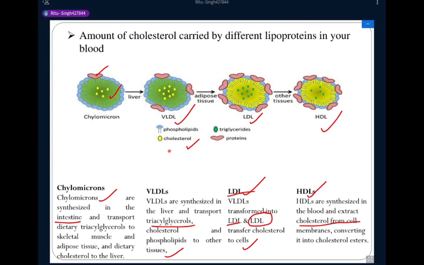These different types of lipoprotein in your blood help in the synthesis of lipid in your blood, and when these lipids are deposited into the artery wall, the increased level of lipid in the blood may cause heart attack and other cardiovascular disease. Okay, is it clear to everyone? Do you have any doubt?